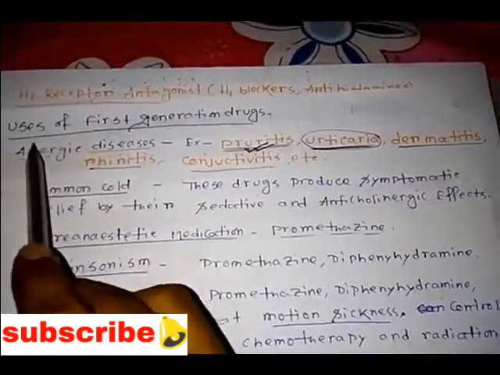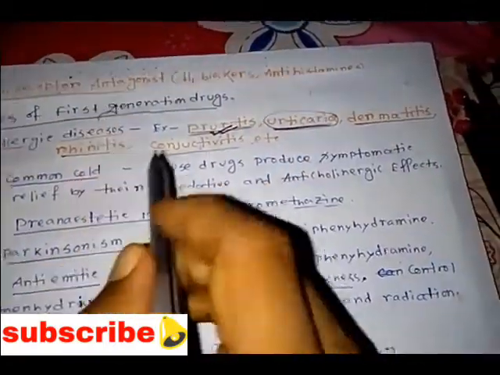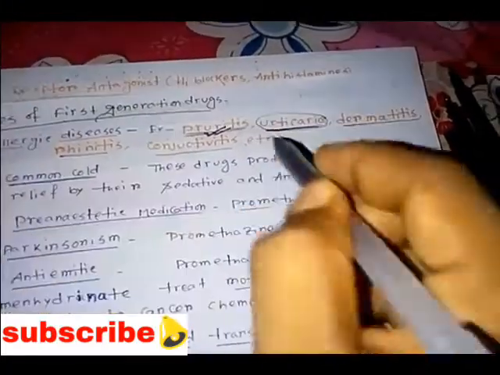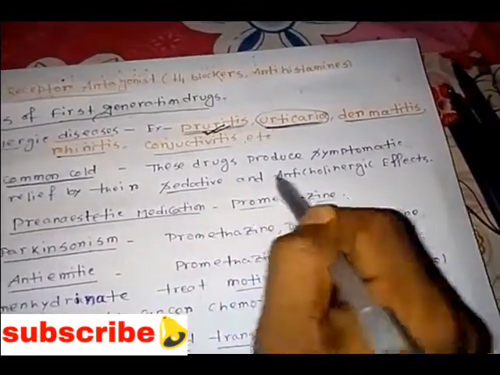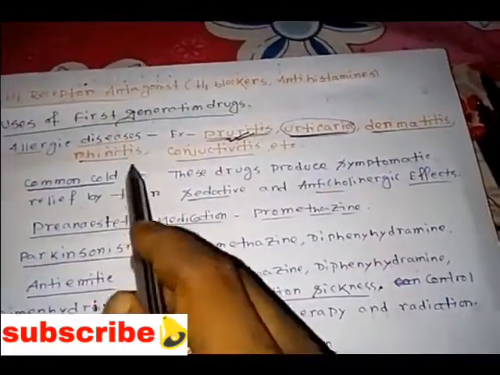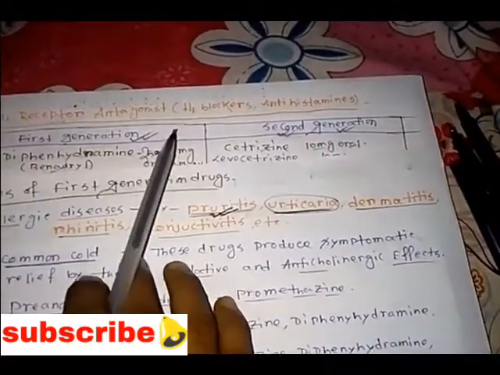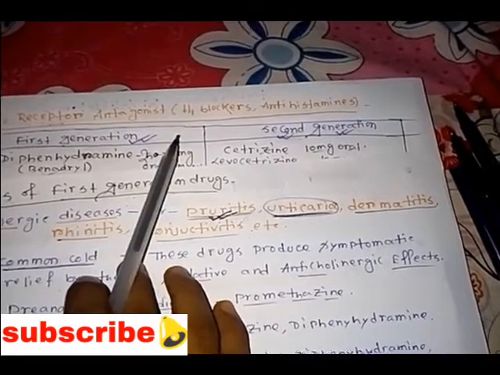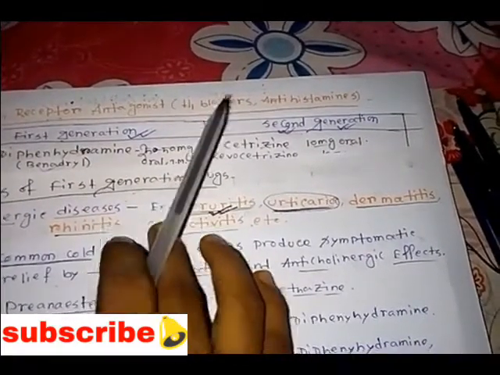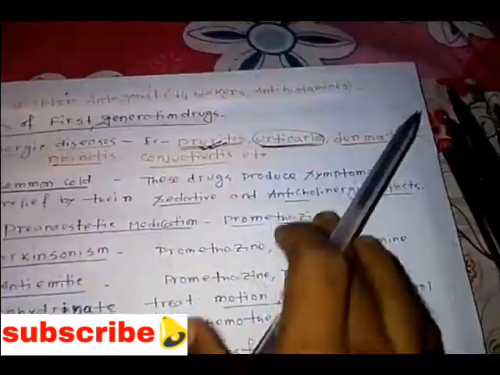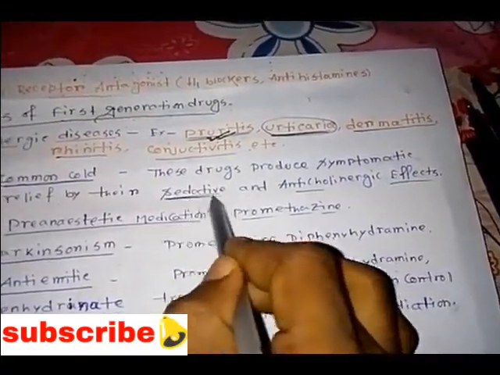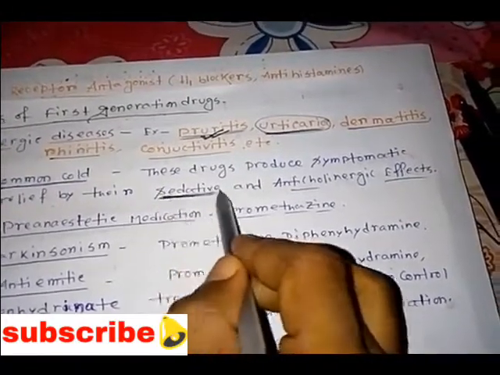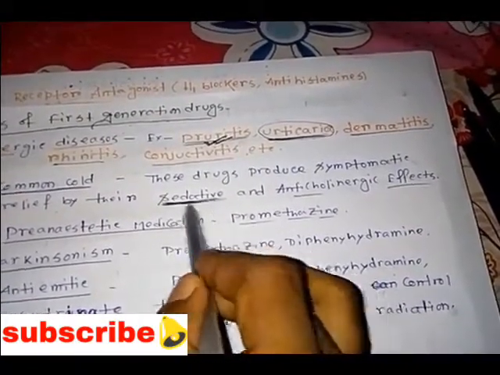Next we'll see the common cold. These drugs produce symptomatic relief by their sedative and anticholinergic effects. Whenever we use first generation drugs like diphenhydramine, dimenhydrinate, meclizine, cinnarizine, promethazine, we can see their sedation effect, meaning drowsiness. The person who takes the drug will feel sedated, drowsy, sleepy.